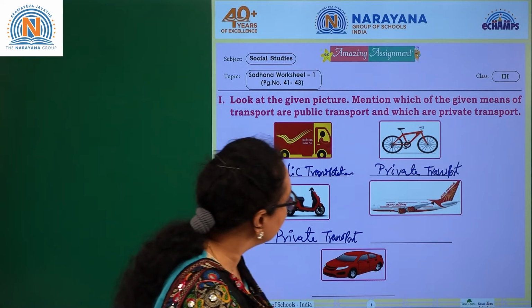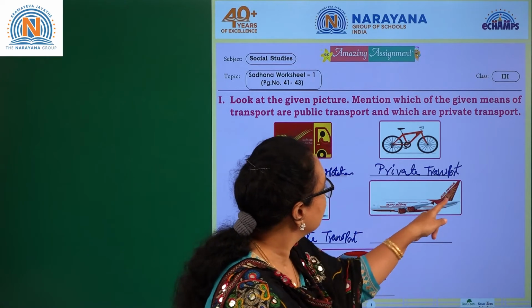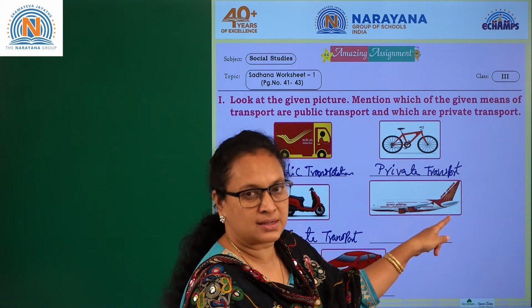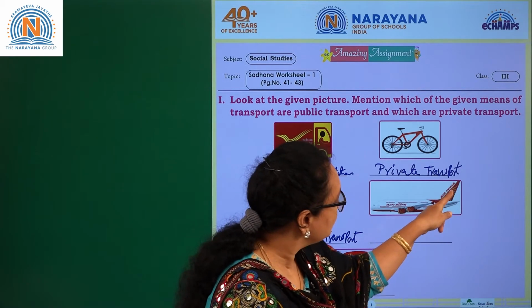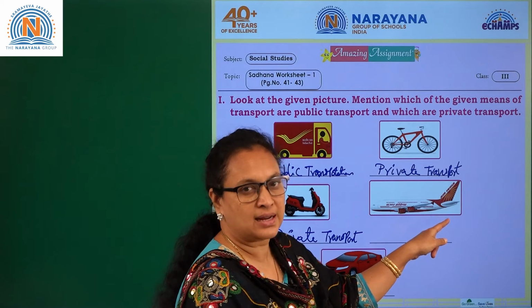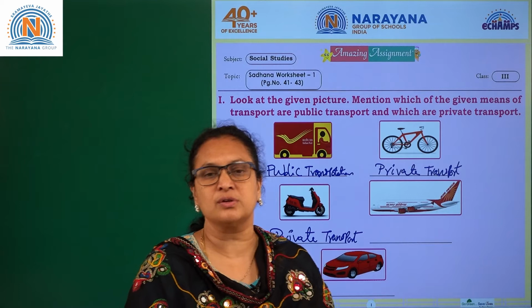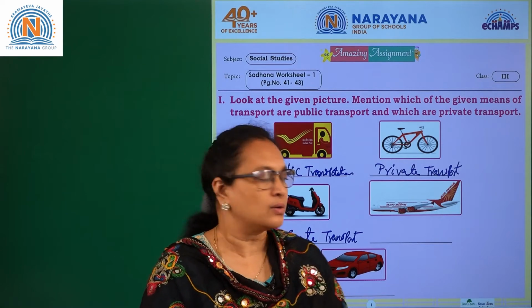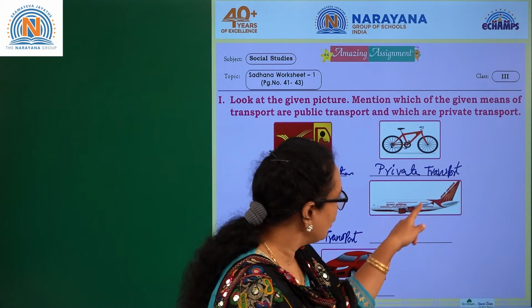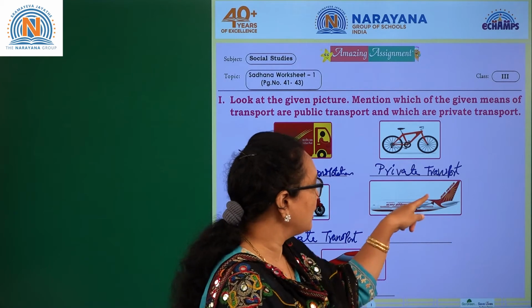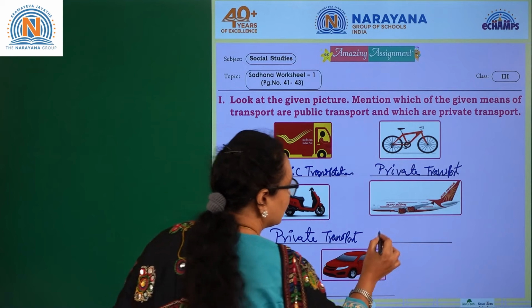Okay, now coming to this, the symbol. This symbol indicates it's a public airlines. Okay, so this symbol indicates the public Indian Airlines. You have so many private airlines, right? You have Indigo, you have Jet. Okay, so please make sure that you know the symbols which indicates it's a public. So you have to write this is public transport.